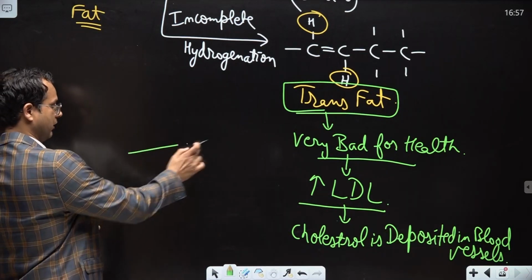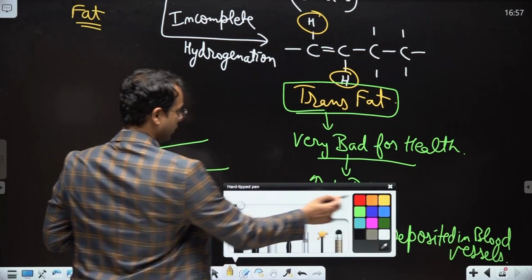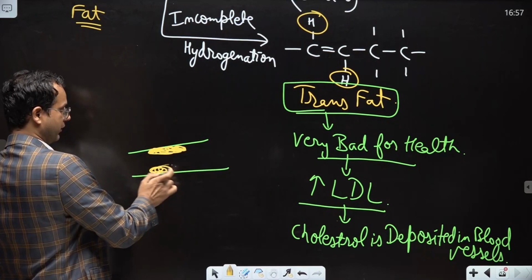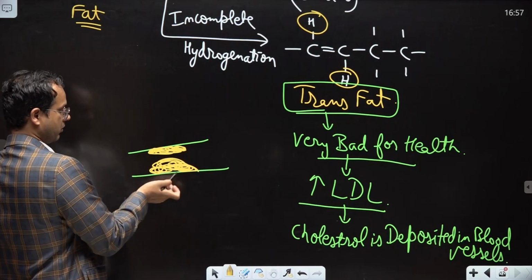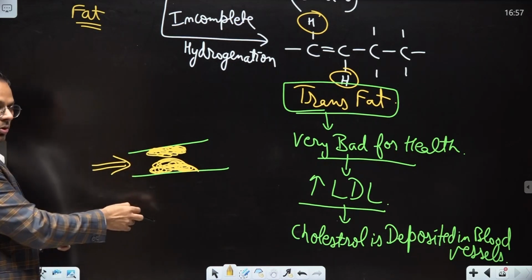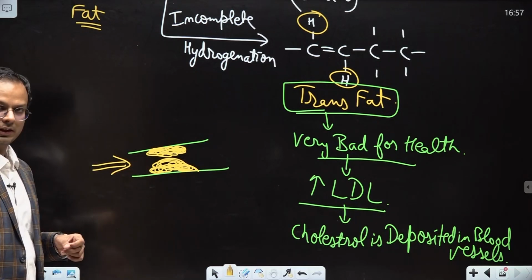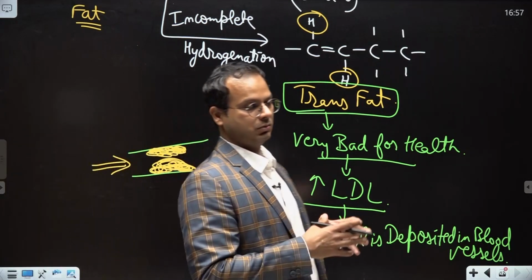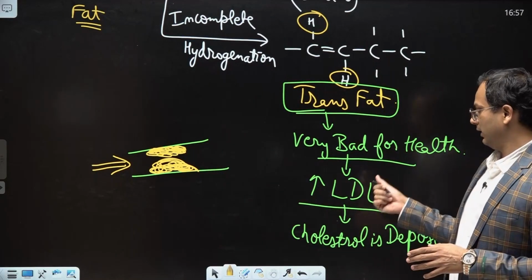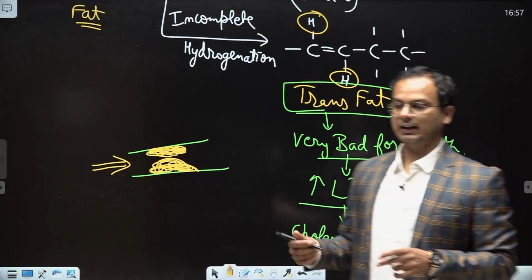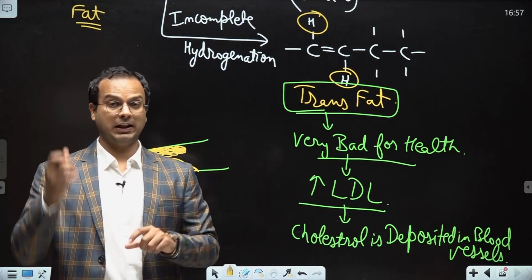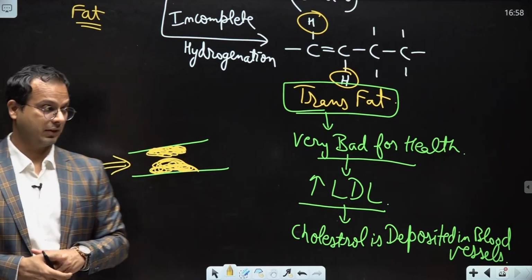ठीक है, तो basically your blood vessels are like this. So what will happen? Cholesterol is a yellow sticky substance. It will be deposited in your blood vessels and your blood vessels will become choked. ठीक है, cholesterol is deposited, so blood vessels can get choked and blood is flowing from this side, but vessels are choked, so it can lead to heart attack. It can lead to high blood pressure. It can lead to bursting of the blood vessels inside the body. So trans fat is very dangerous. It leads to cholesterol deposition in the blood vessels, and it is called as plaque deposition. Plaque, arteries में plaque जम जाता है. तो basically cholesterol is depositing in the blood vessels.